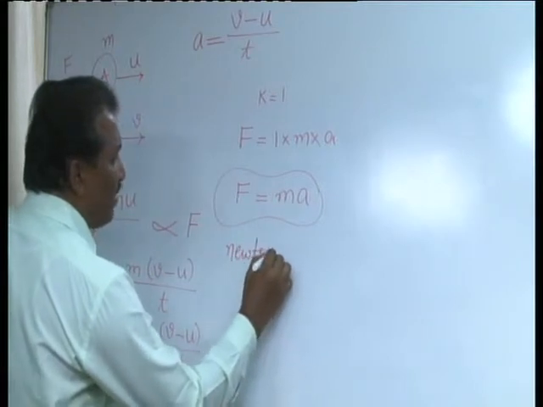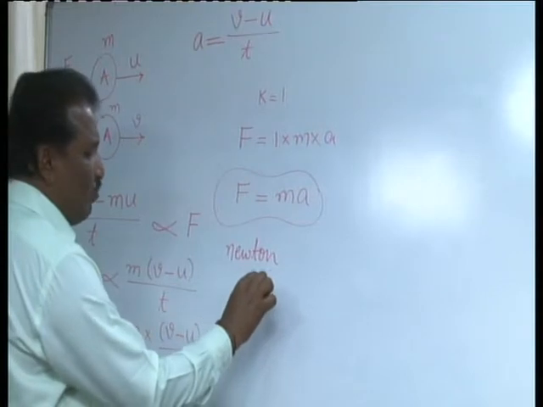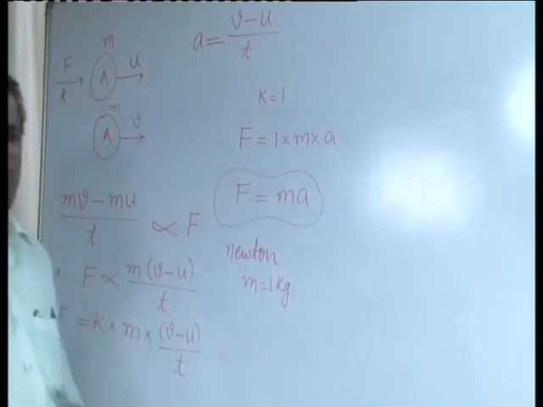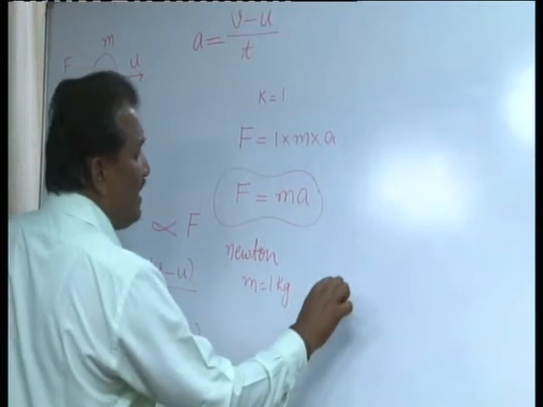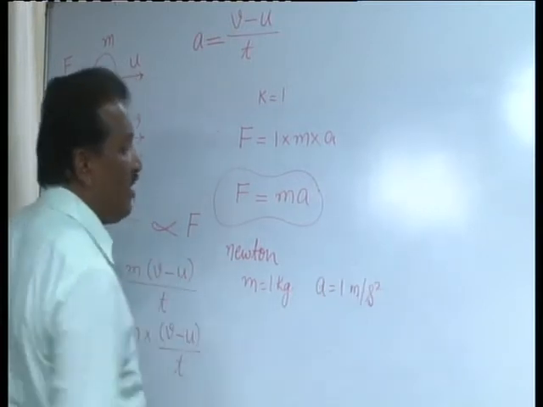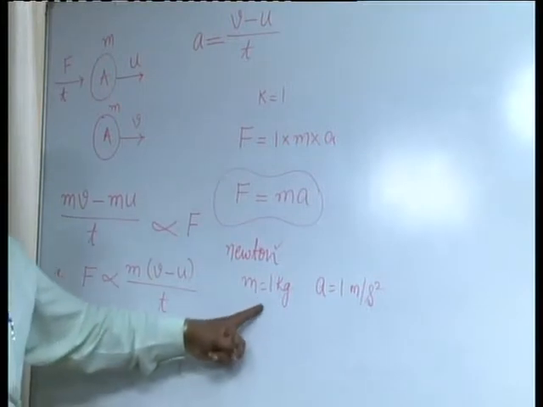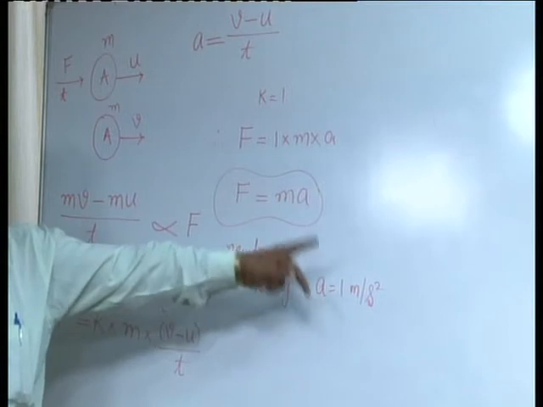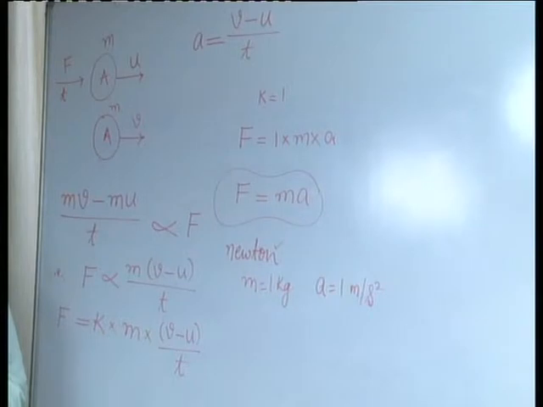How can you define the force Newton? You can say, if a body whose mass is unity, say 1 kg, by the influence of some force experiences an acceleration of 1 meter per second square, then the force acting on it is said to be 1 Newton. So a body having unit mass that experiences an acceleration of 1 meter per second square, you can say the force acting on it is 1 Newton.